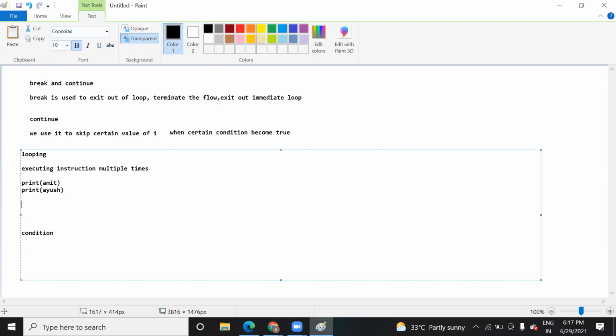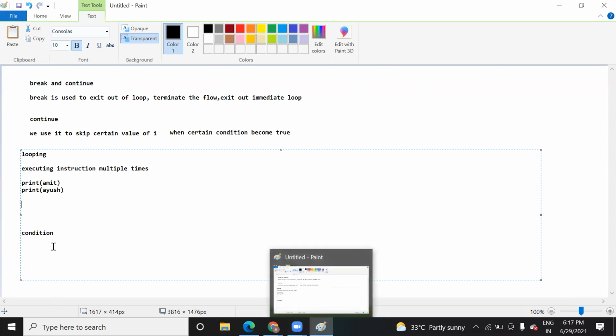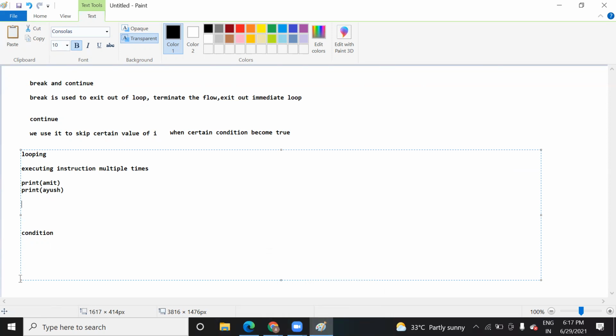In order to print the name 100 times, how do you usually write it? You can either take an array. Okay, let's take an example of numbers only as of now, because you have just started. So let's take a simple example: print a number. You need to print 100 numbers.